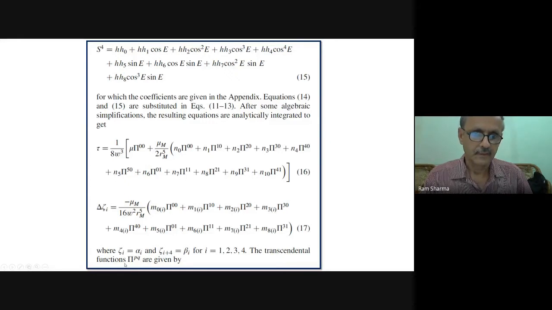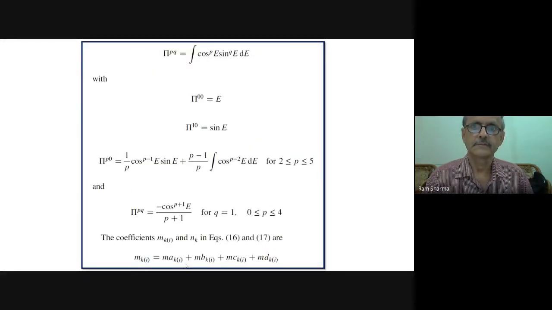The transcendental functions P_i, P_q are given by this, cos pq and sin pq du, with P_i0 equal to, and so these integrals, this P0, you can write in terms of this form. So all we could evaluate because of our earlier experience. Some more new ones came, so that also with some effort we found. So we were able to have the analytical solution from there.